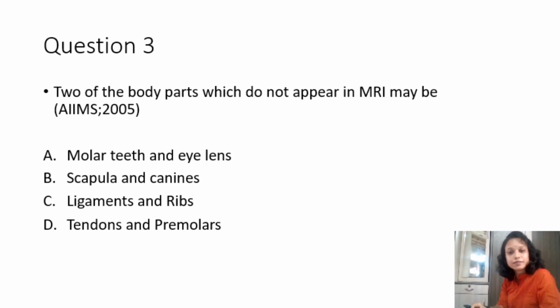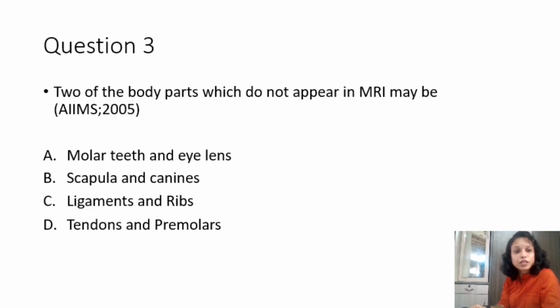In this technique, we see pathological changes in live tissue, but tissues which are osteocytic in nature, that have less water content, cannot be seen in MRI. So bones can't be seen in MRI.